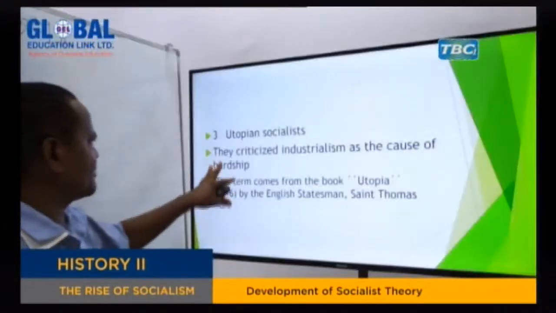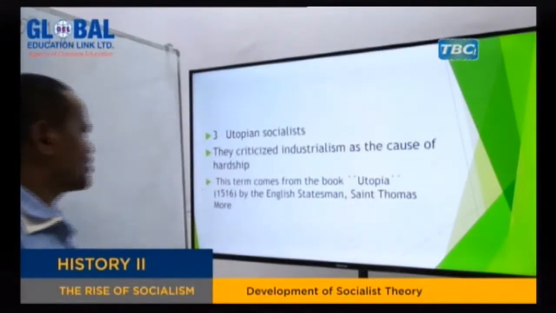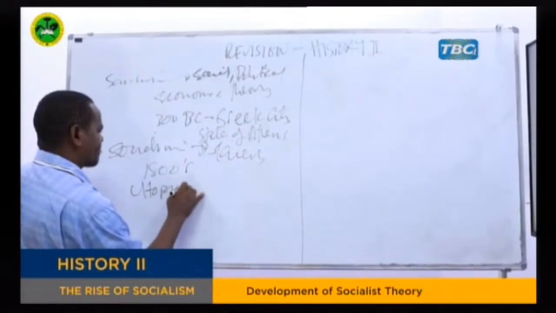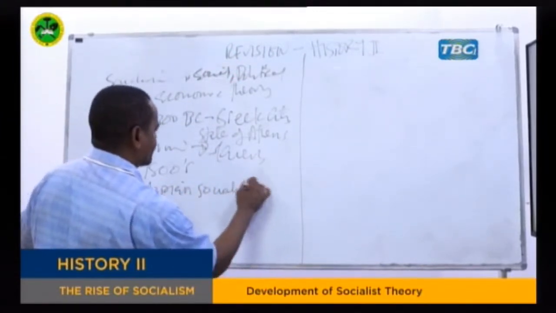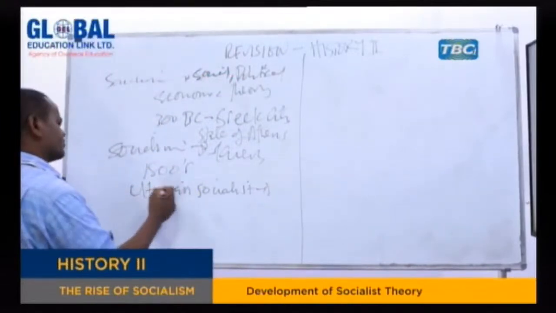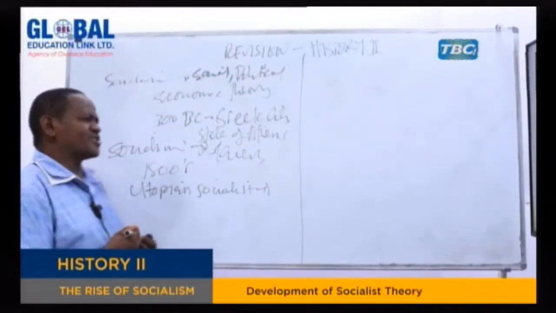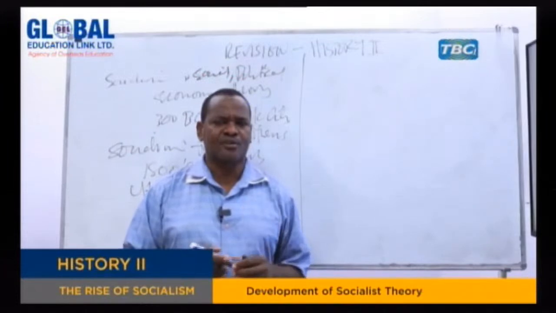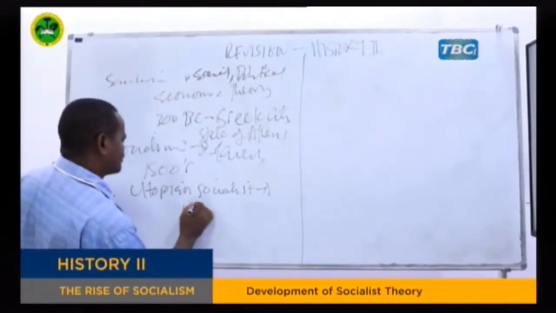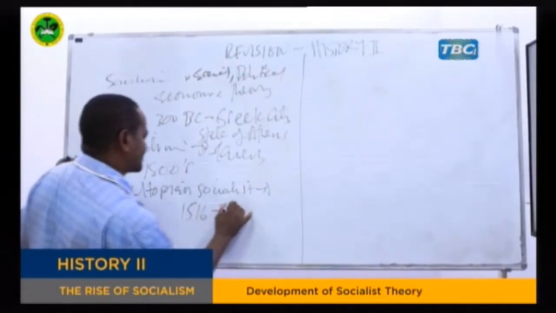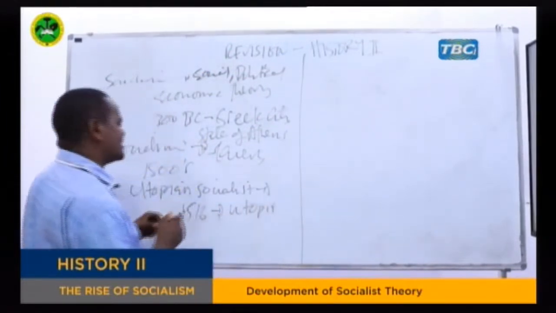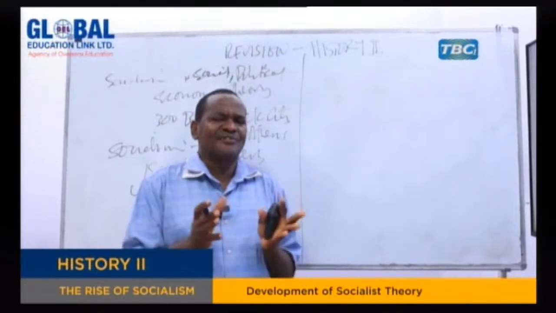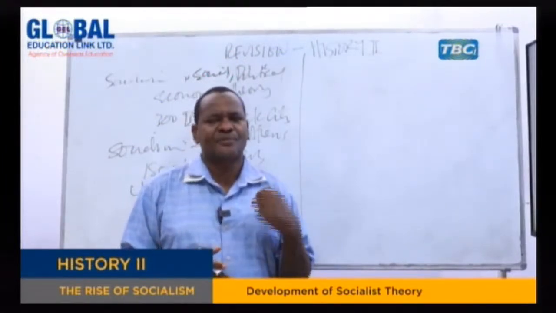The third area where we trace the beginning of this socialist theory is utopian socialism. The utopian socialists were the people who wanted to create an ideal society, and they took this idea from a man called St. Thomas More, who wrote a book called Utopia, in 1516. In this book, St. Thomas More was thinking of establishing an ideal society, a society in which people have access to everything.